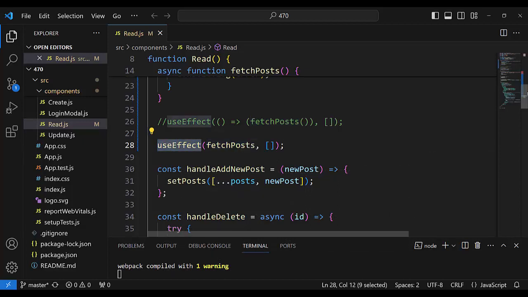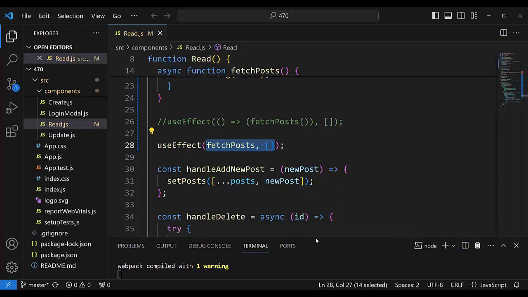I was thinking that if fetch post is inside, it would raise some question, because we think that useEffect encapsulates everything in its parameter, and nothing can activate fetch post inside of useEffect.